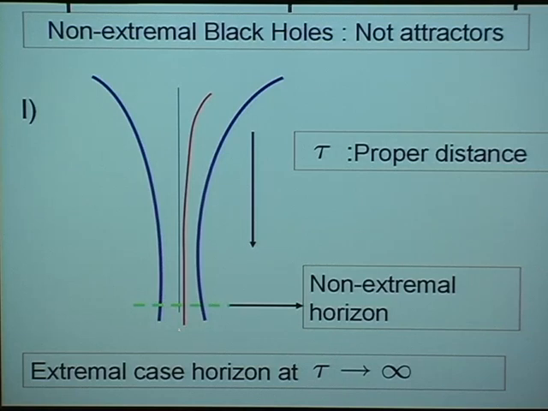If you have a non-extremal black hole, the horizon pops out at some finite proper distance, and then one does not get attractor behavior. The resulting horizon values for the moduli and geometry care about the asymptotic values of the moduli.